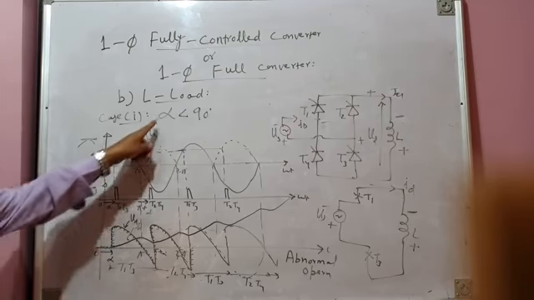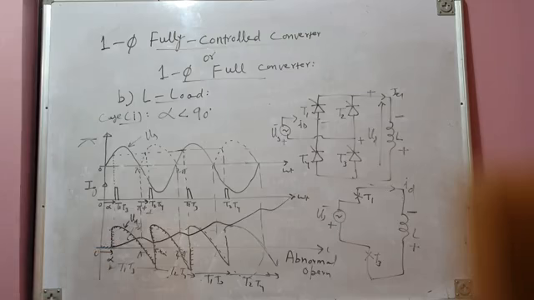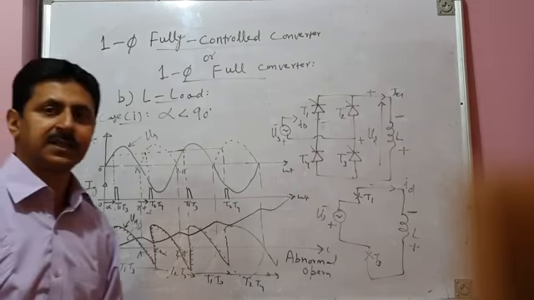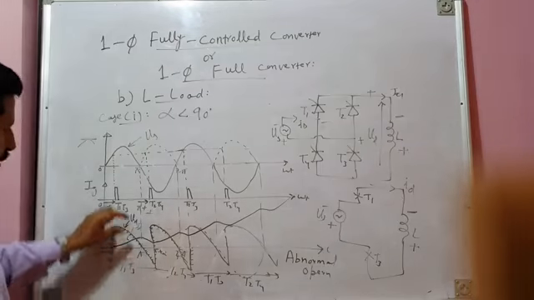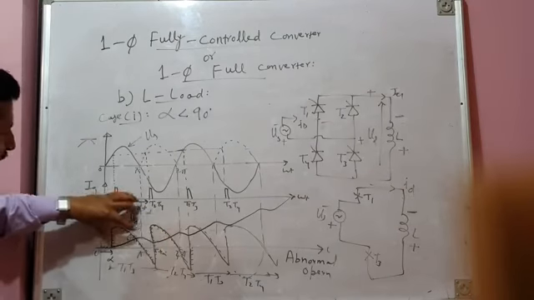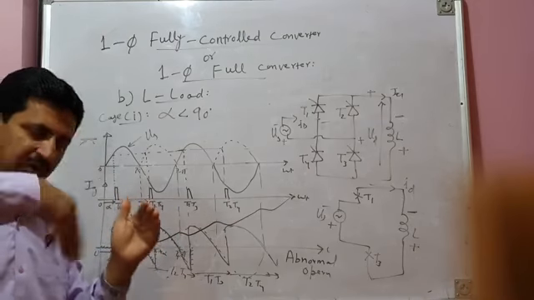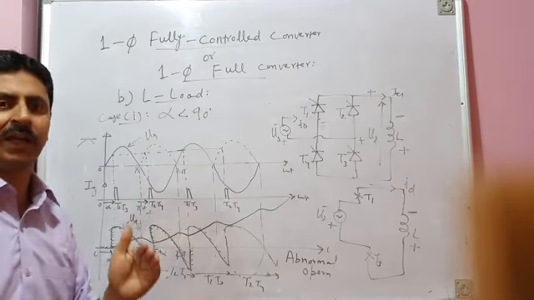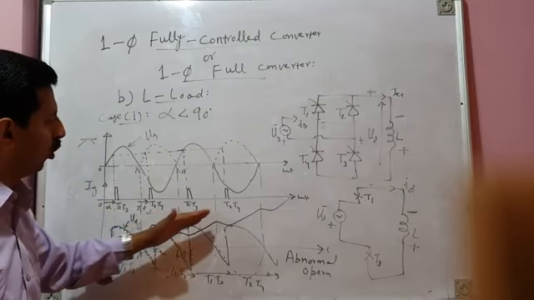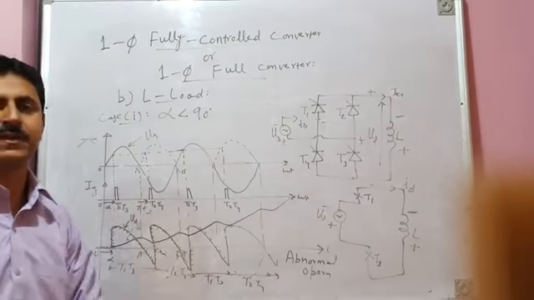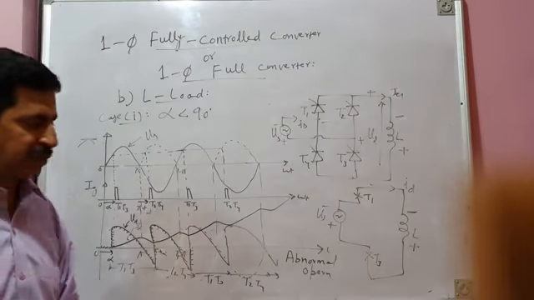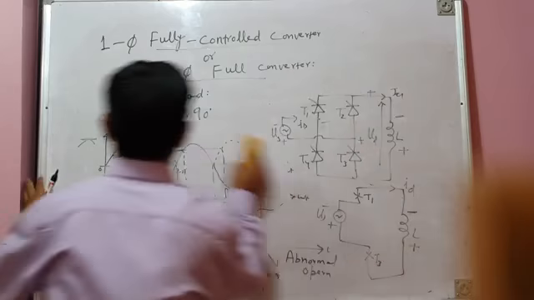Because at alpha, that is delay angle less than 90 degrees, the volt second balance is violated. Your negative volt second is less than positive volt second, so energy keeps on getting stored in the inductor, and current through the load or inductor goes on increasing and increasing till the circuit gets damaged. So this is an abnormal operation.